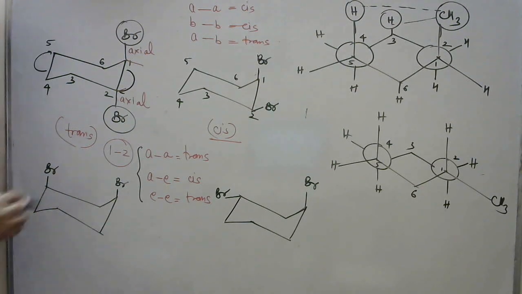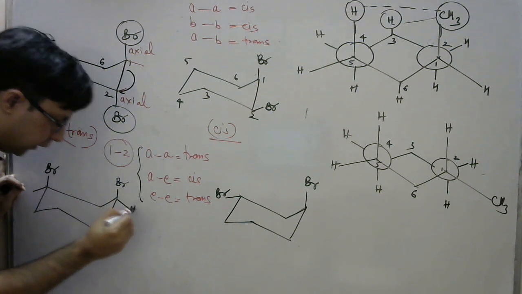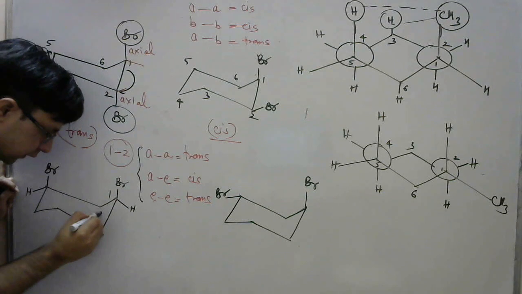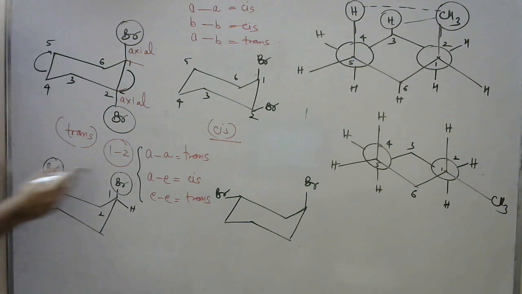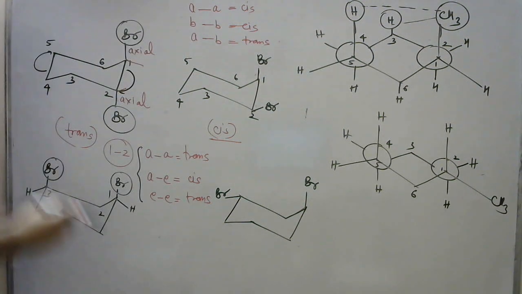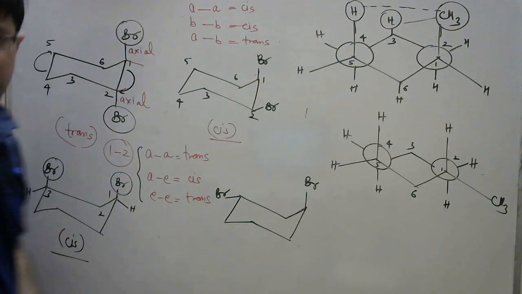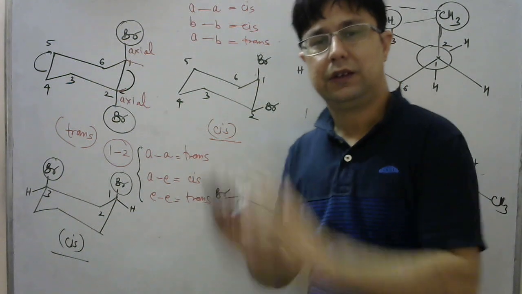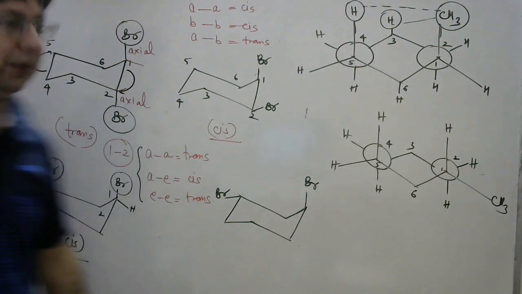Fine. You can understand this thing, that here and here there is an H atom, a hydrogen atom. Can we say that on the first, second, third, first and third position, these two Br groups are present at the axial position? Yes. Are they present above? Yes. So what isomer will it be representing? It will be representing the cis isomer. What is this? It is cis 1,3-dibromocyclohexane. That is the compound.